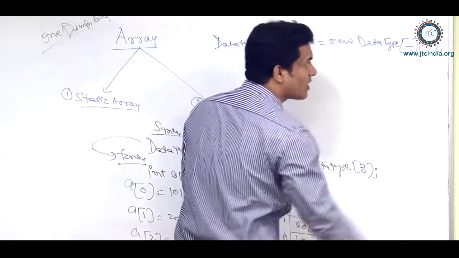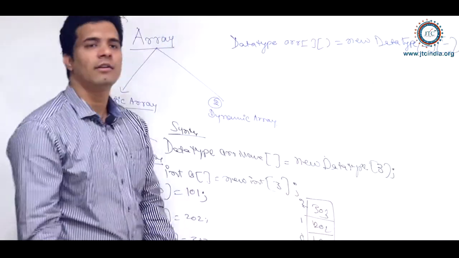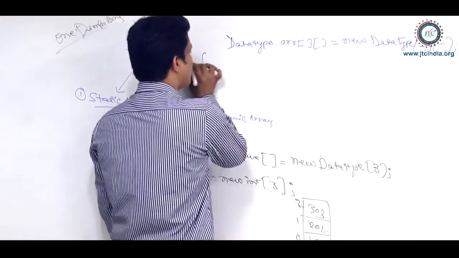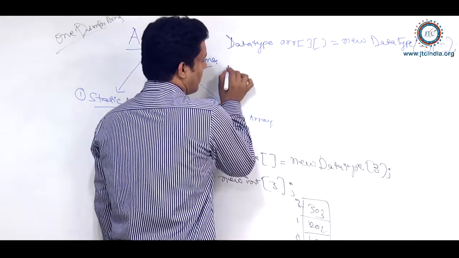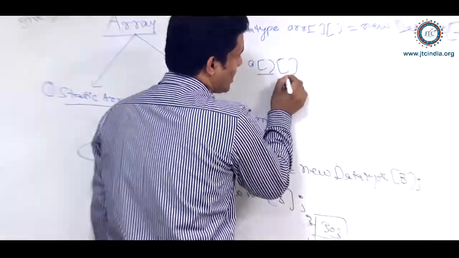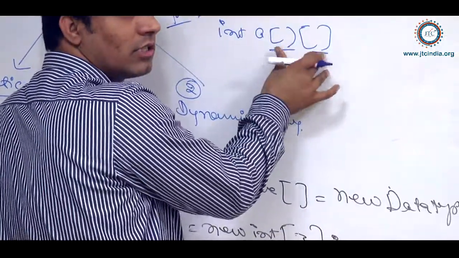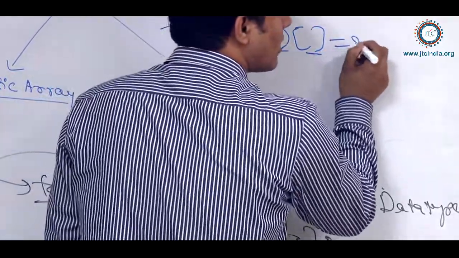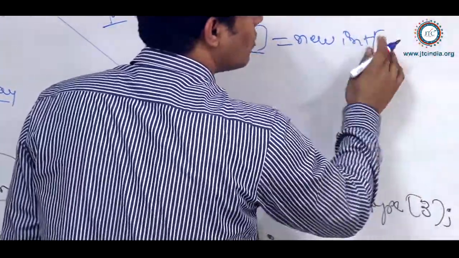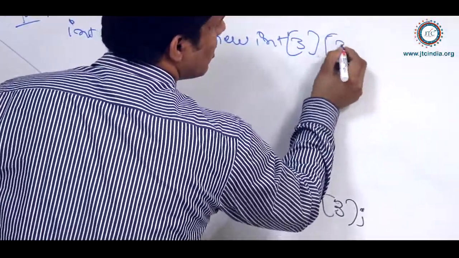Now it's your task here. So two things you need to write here. So new of int you are writing, suppose 3 and 3.